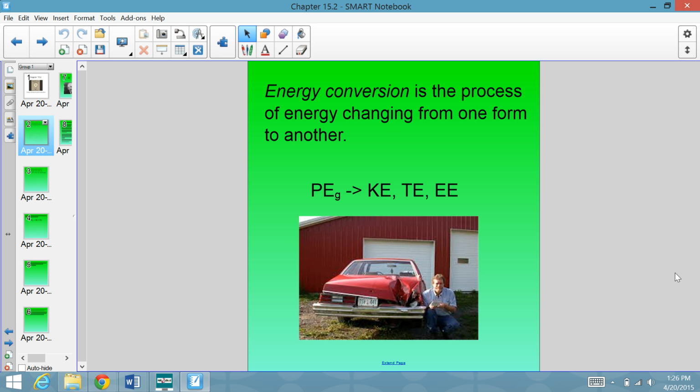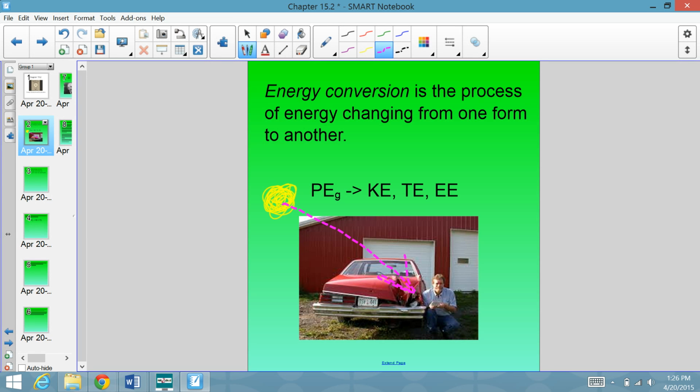This car was actually hit by a meteor falling through the Earth's atmosphere. So a meteor came all the way from outer space, and it fell through the Earth's atmosphere, and it hit the back of this car. Now, when it was in the atmosphere, and before it came into the atmosphere, it had gravitational potential energy, and probably a little bit of kinetic energy as well.